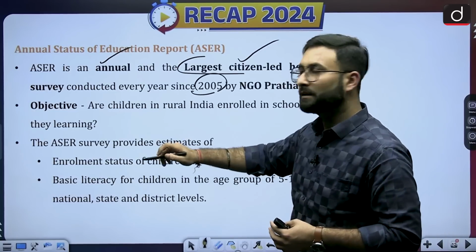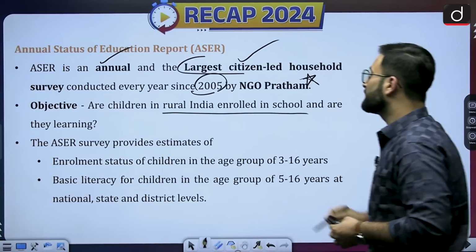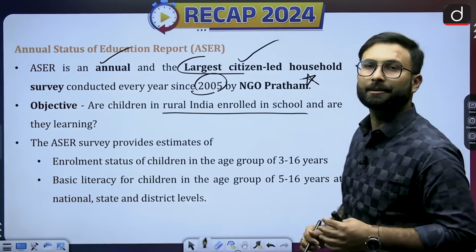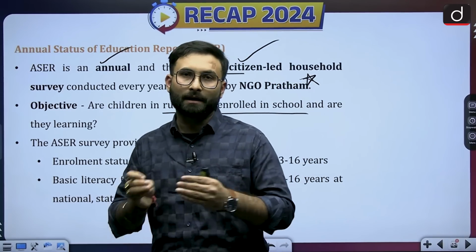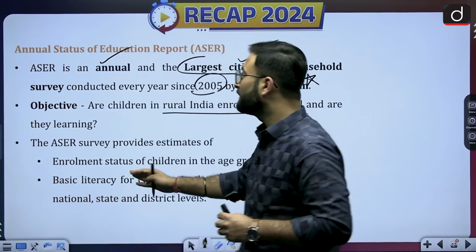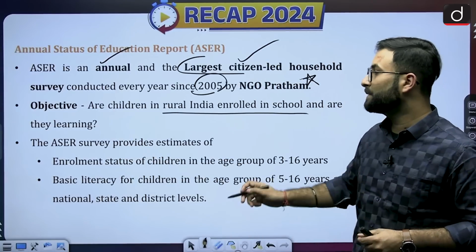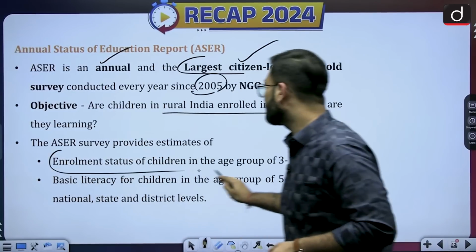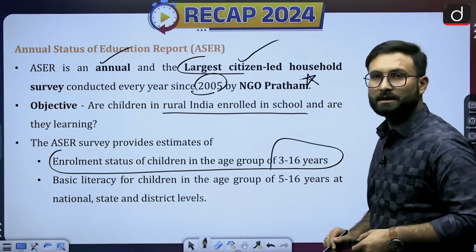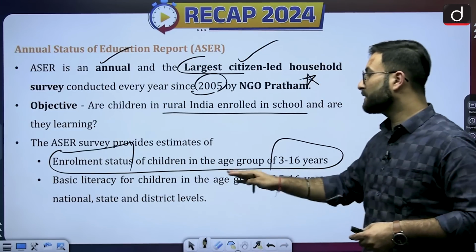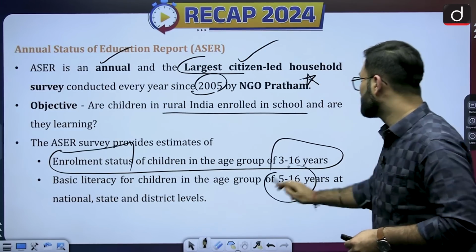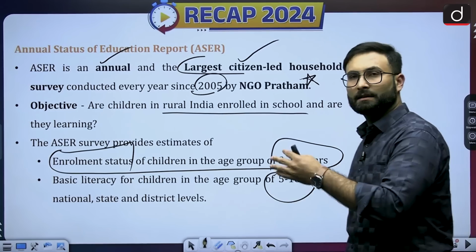Now what is the objective? Are children in rural areas enrolled in schools, and are they learning? Whether they are enrolled or not, and if they are enrolled, whether they are learning better or not. So this is the objective. The ASER survey provides an estimate of the enrollment status of children in the age group of 3 to 16 years. So one is enrollment status. Second is basic literacy for children in the age group of 5 to 16 years at the national, state and district level.